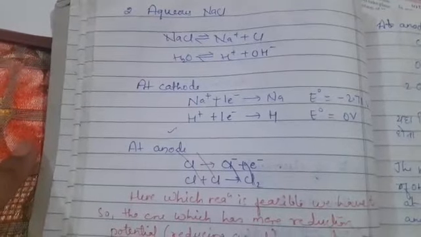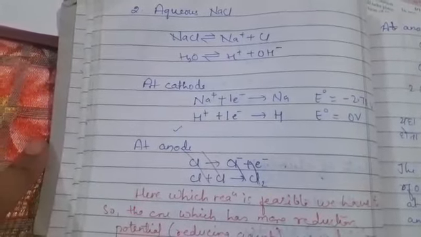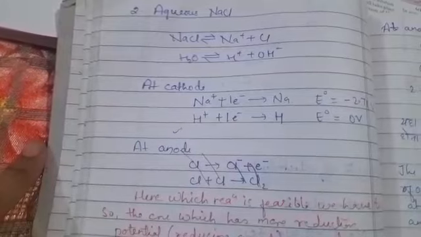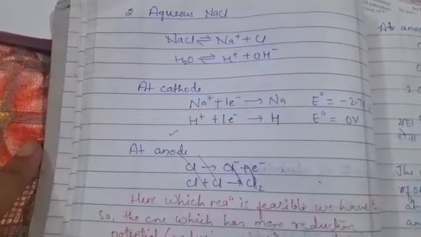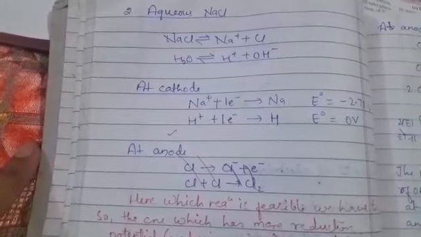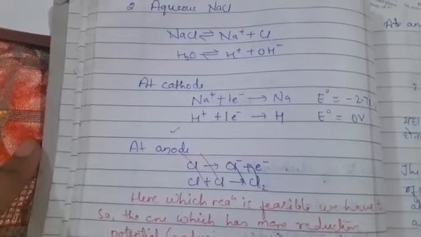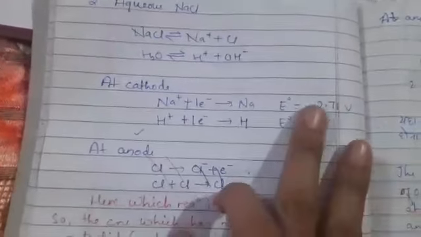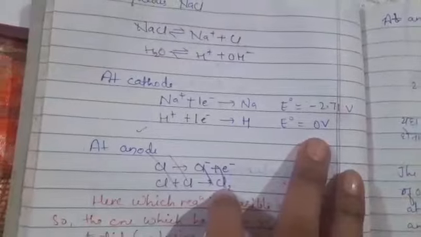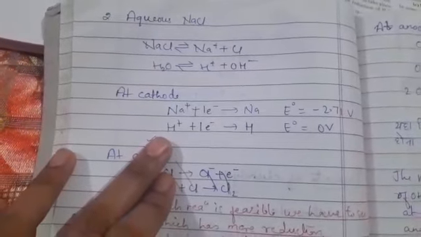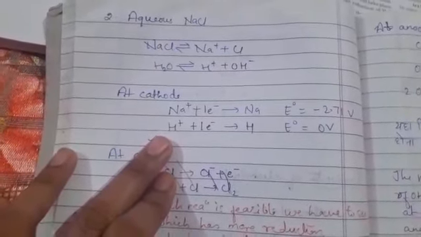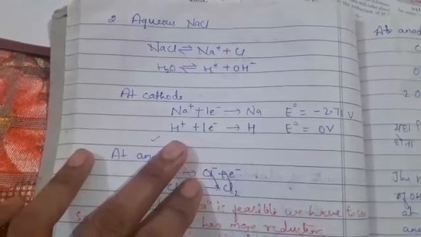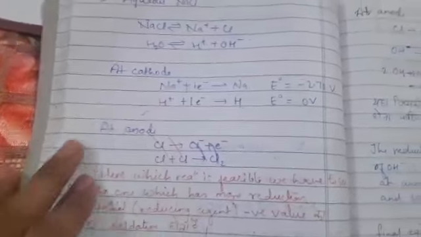That's why, which one is preferred first? As we know, the one which has the higher reduction potential, meaning the positive value, is preferred for reduction, and for oxidation potential, the one which has the negative value. Here the value of this one is negative and this one is taken as positive. So H plus is the preferred one, and at the cathode hydrogen gas is deposited, not sodium.